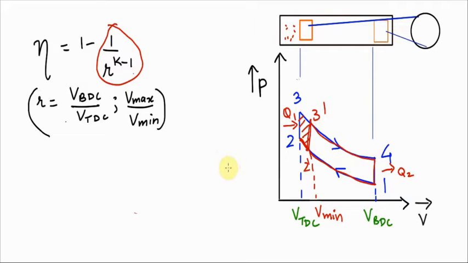What if it's the other way around? What if there is an advancement in the ignition timing? With advanced ignition, the path will be the same, but instead of reaching completely till top dead center, say the piston is traveling from bottom dead center to top dead center, and before it reaches the top dead center, we apply the heat and the same path will be followed.